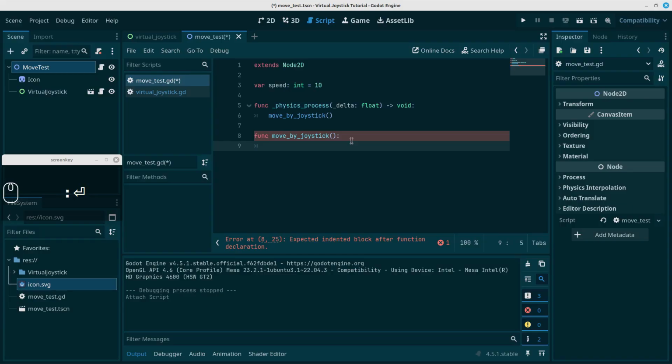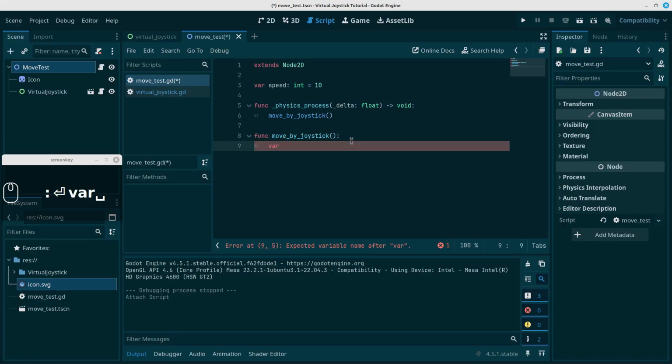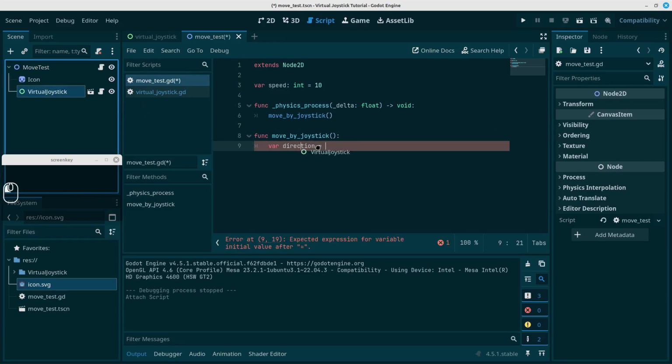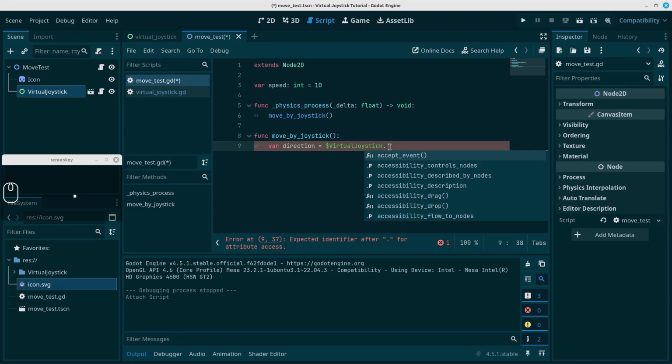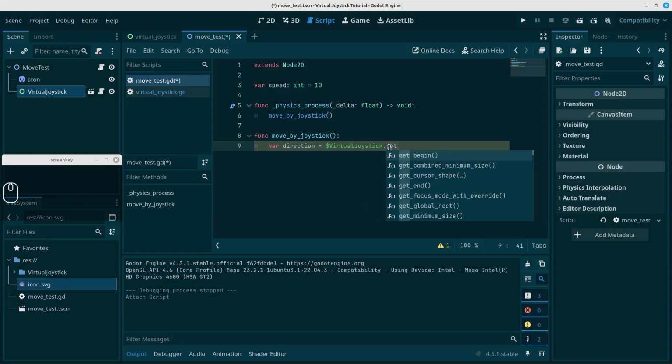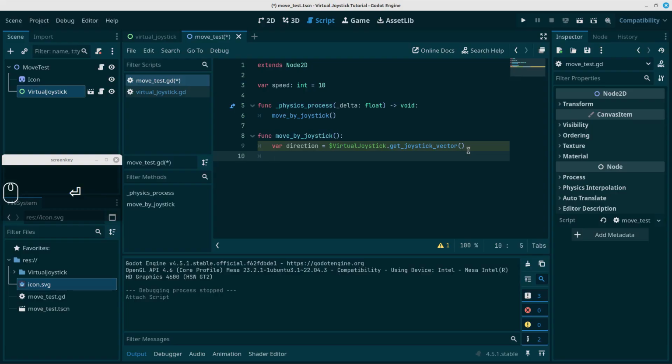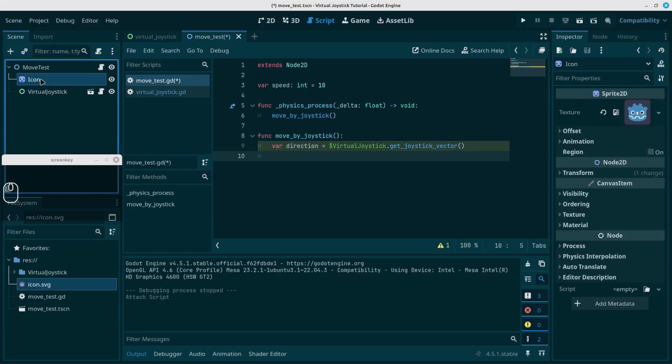And this is going to be pretty simple. Let's just create something called direction. It doesn't matter what you call it. We're just going to use it to plug in here. And the direction will be our virtual joystick. Let's drag this across here. Dot. Remember, we created a function called get joystick vector, and there it is. That's all. We get the direction, and let's plug that in to our sprite 2D here.